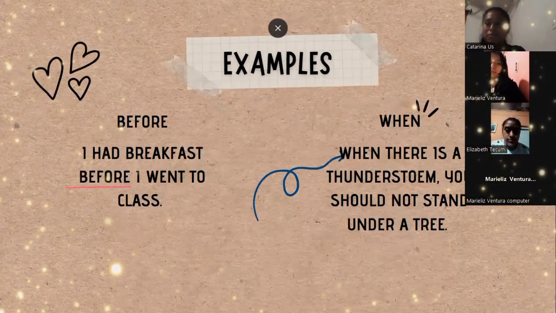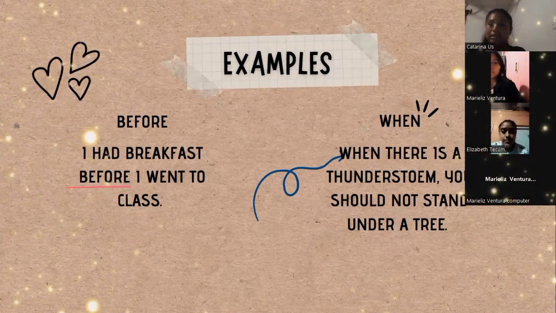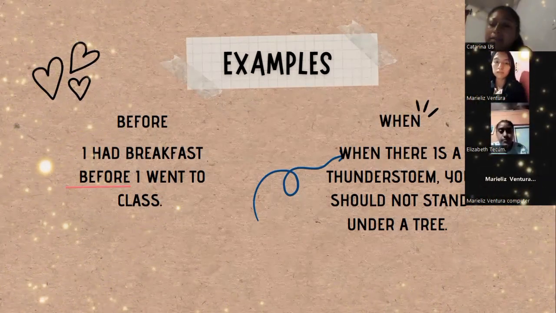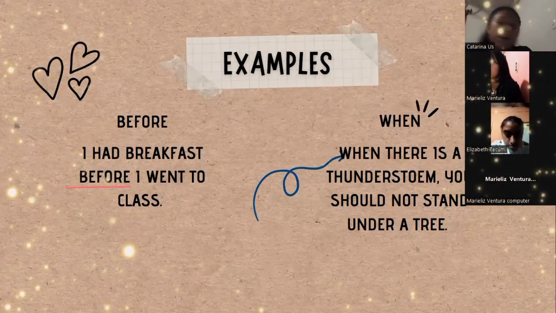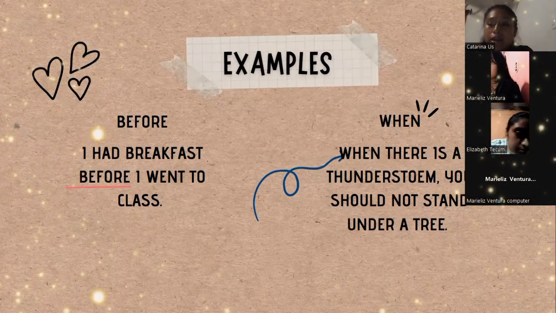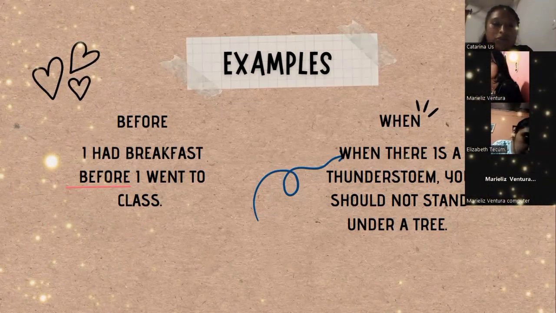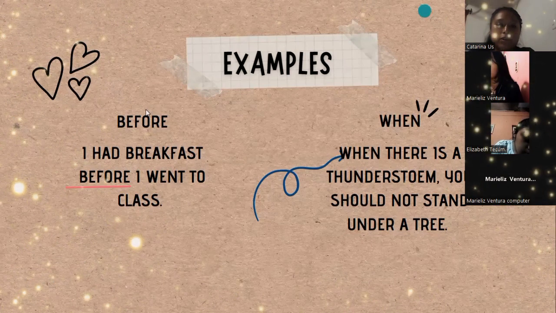Okay, now in this opportunity, we will see other examples. For example, like my classmate said before, some examples of adverb clauses are before, when, after, as soon as. So on this occasion, we will see an example with the word before.